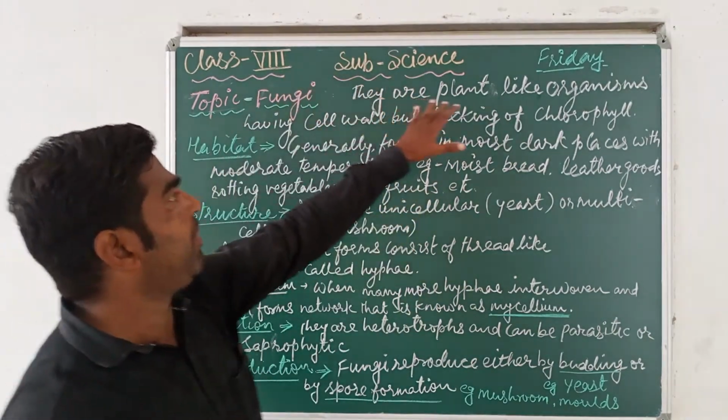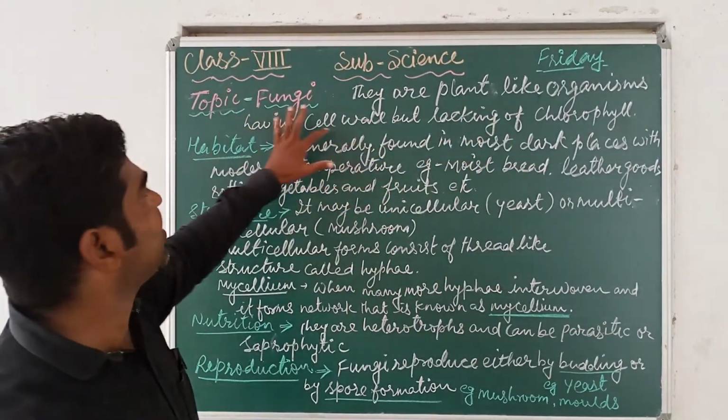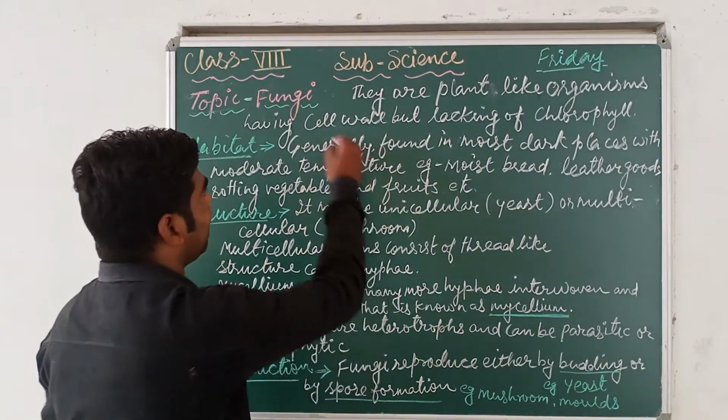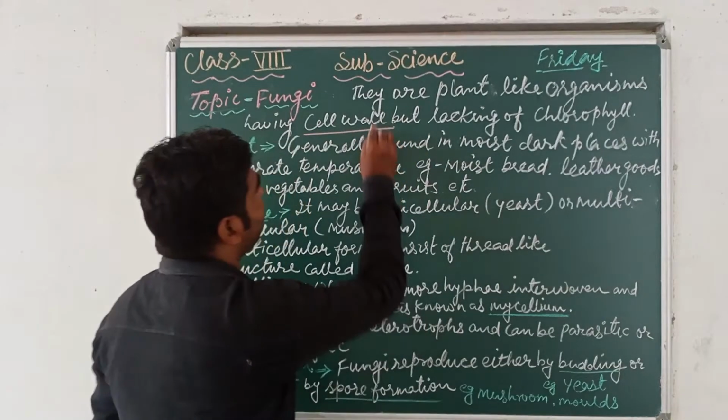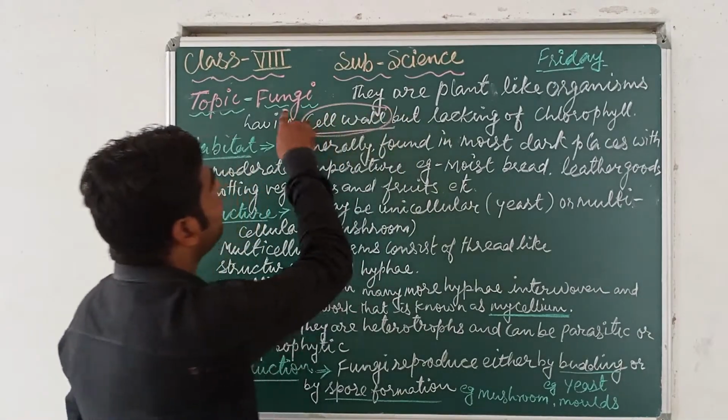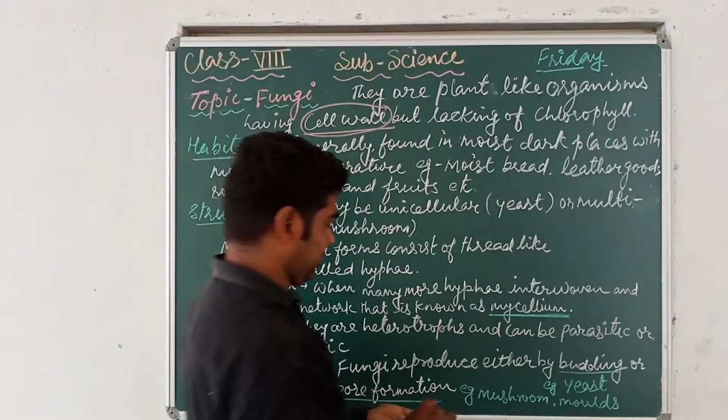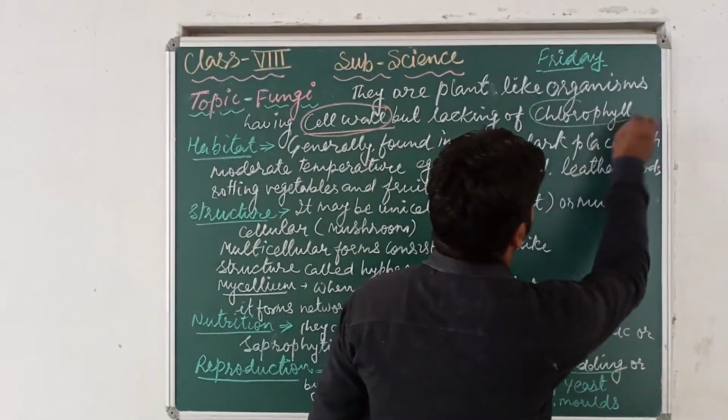So they are plant-like organisms having a cell wall. The cell wall is present in fungi, but chlorophyll is absent.